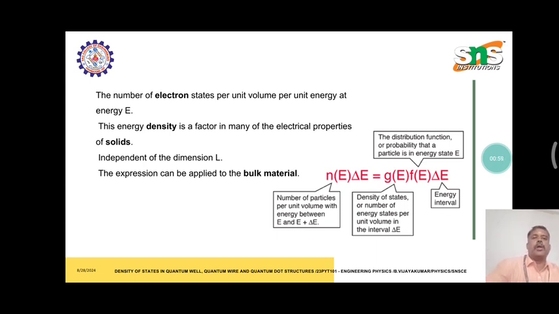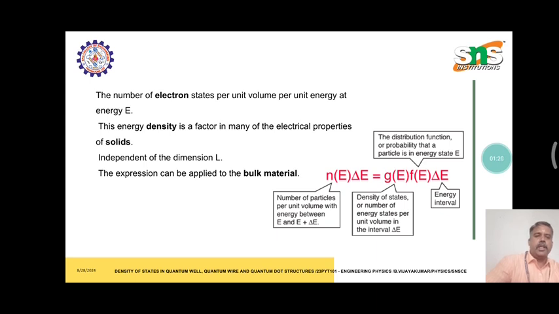So the number of electron states per unit volume per unit energy at energy E, this energy density is a factor in many of the electrical properties of solids. Independent of the dimension L, the expression can be applied to the bulk material.